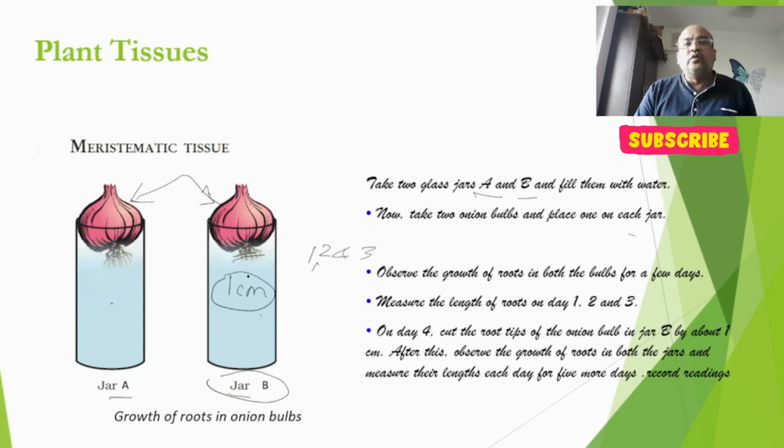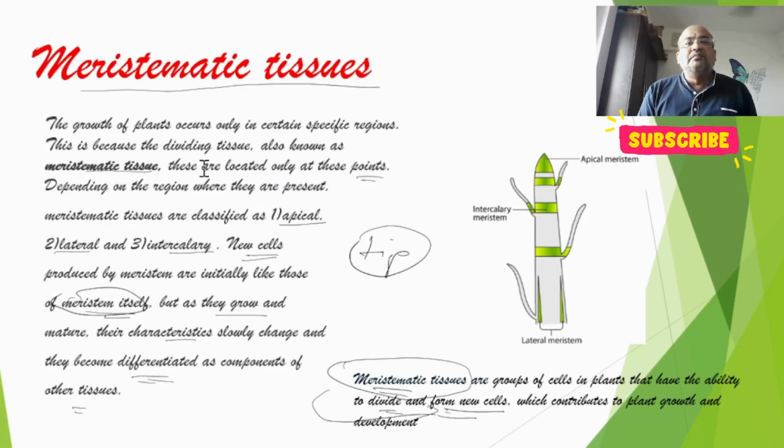Then on day 4, you cut the root tips of the onion bulbs in jar B. So cut these roots by 1 centimeter. After this, observe the growth of the roots in both the jars and measure their lengths for the next 5 days. Record the readings. Before we see what observation we got, let us talk about the meristematic tissues and try to answer the questions in the activity.